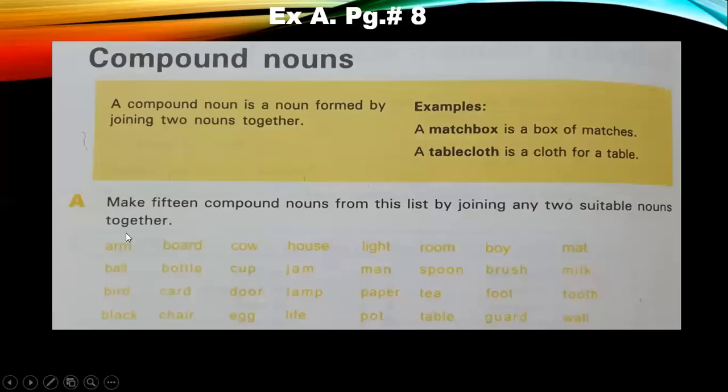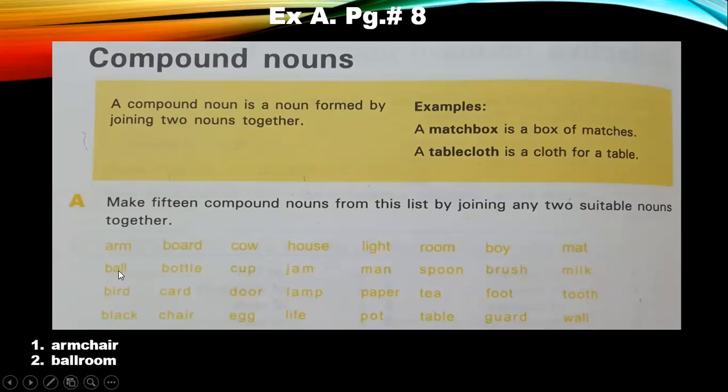Okay. So what we have here, we have exercise A, make different compound nouns from the list by joining any two suitable nouns together. So how many words are given here? 32 words given here, and we have to at least mix 30 of them to combine 15 nouns to get compound nouns, okay? For example, I'm giving you here armchair. So I combine arm to which word here? I combine arm to chair. So arm and chair become armchair.